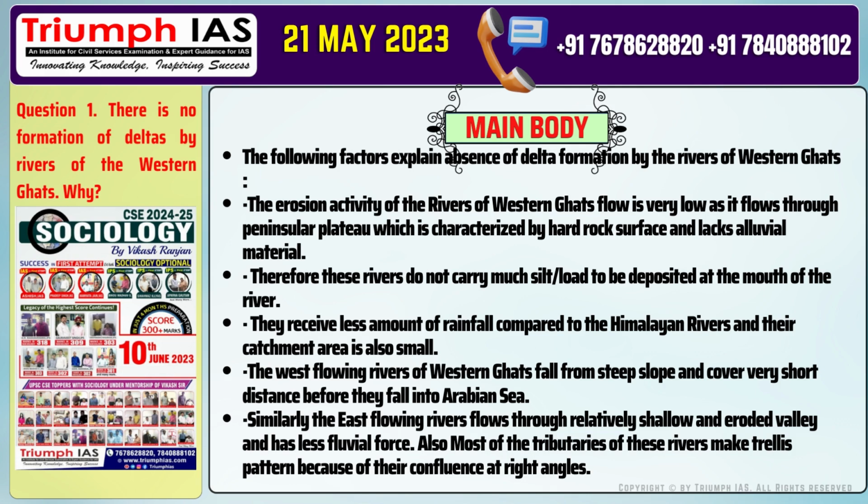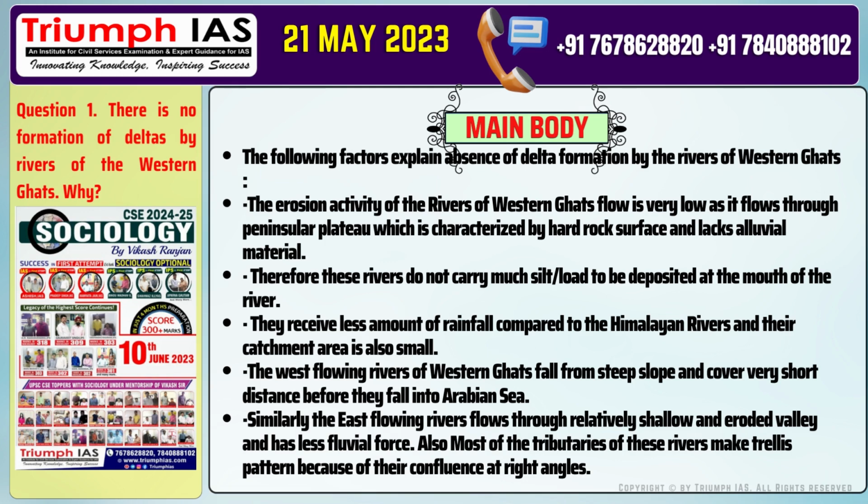through peninsular plateau which is characterized by hard rock surface and lacks alluvial material. Number 2. Therefore, these rivers do not carry much silt load to be deposited at the mouth of the river. Number 3. They receive less amount of rainfall compared to the Himalayan rivers and their catchment area is also small.